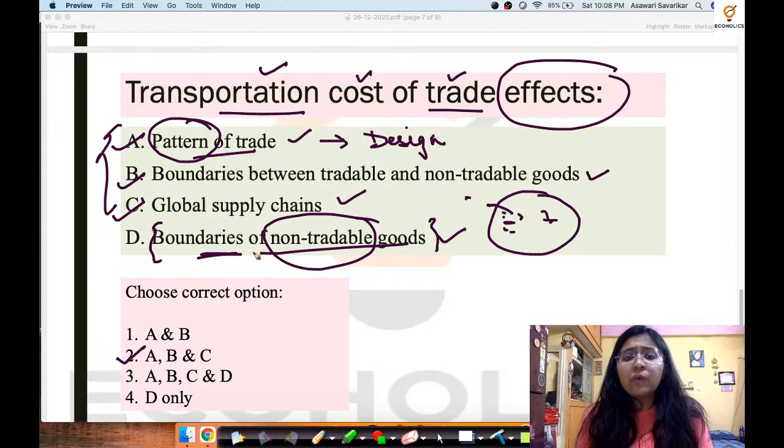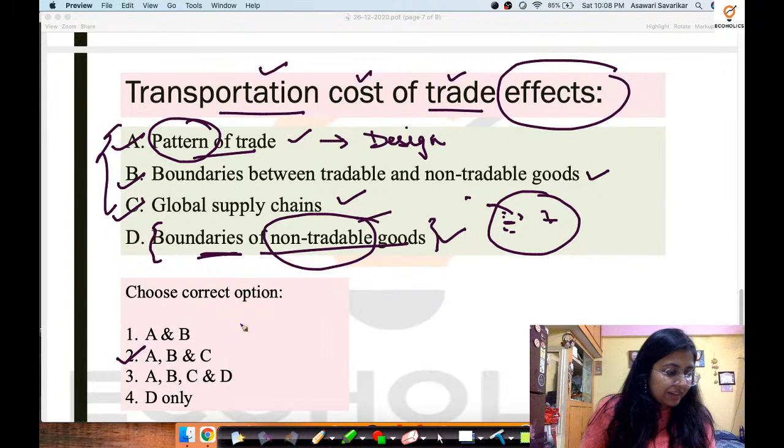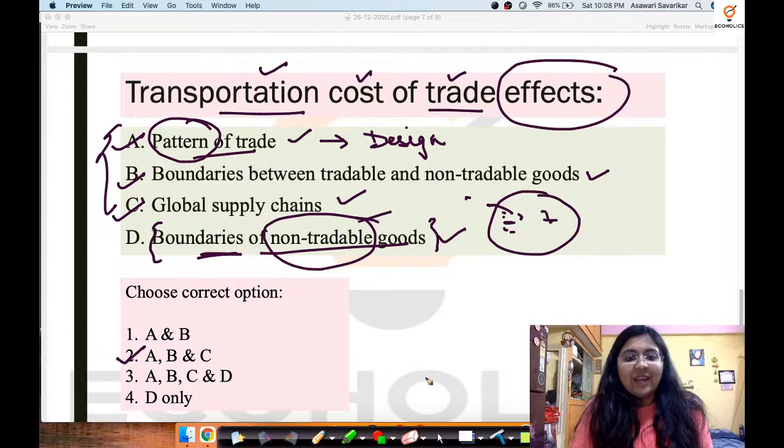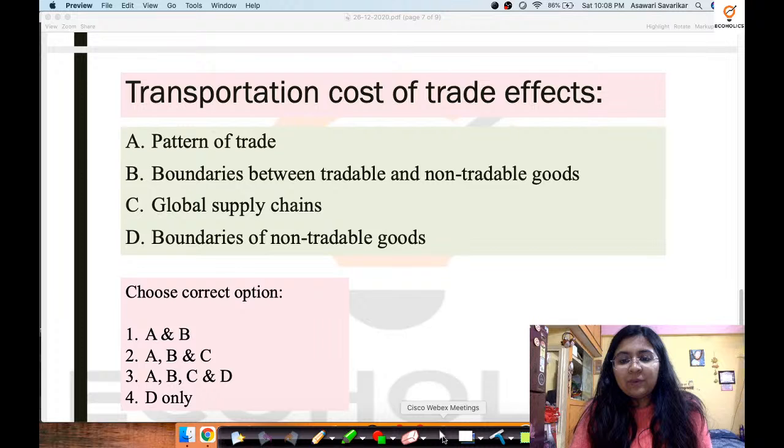And when we talk about boundaries of non-tradable goods, of course it's a vague concept, and non-tradable goods we know are not heavily dependent on the transportation cost as a component. So definitely the answer is point number 2. A, B and C are correct answers, right? And yes, Altaf has again given the correct answer. Very good, right? Okay, so let us now go ahead.